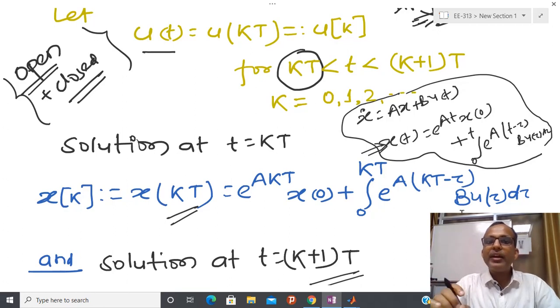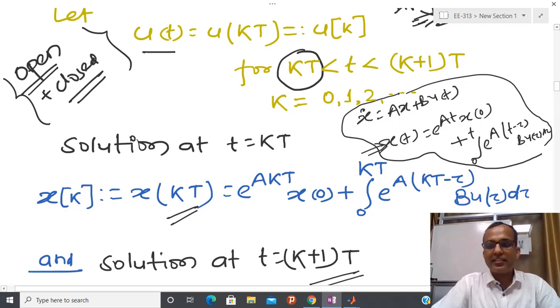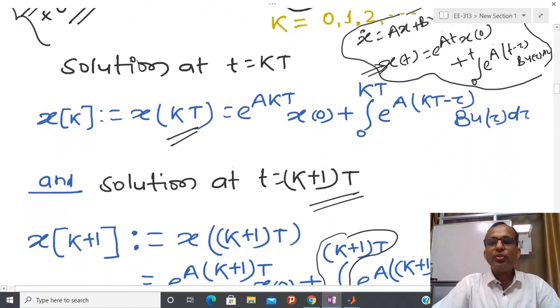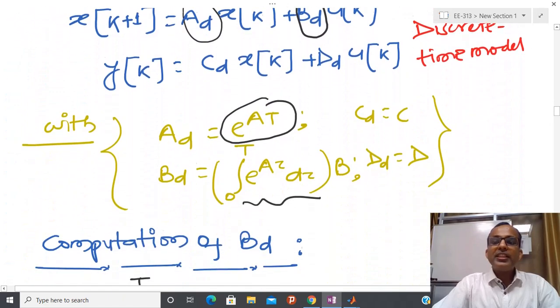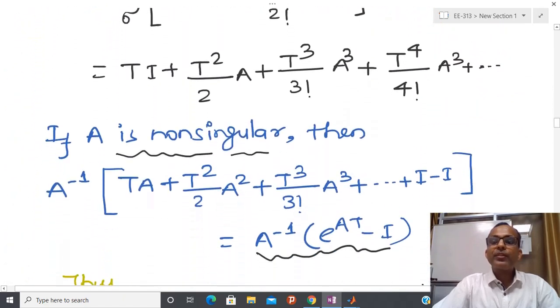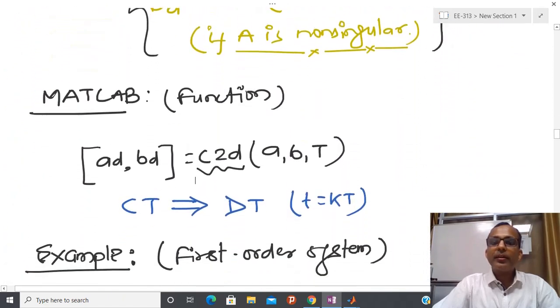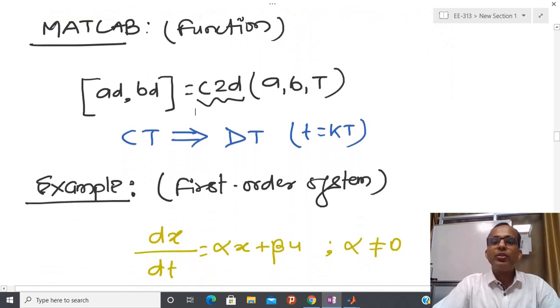So we are converting a continuous time linear system into a discrete time LTI linear system only at the discrete instant. This observation I forgot to tell you. So in this way, with the help of MATLAB, you are able to directly convert from a continuous time system to a discrete time system.